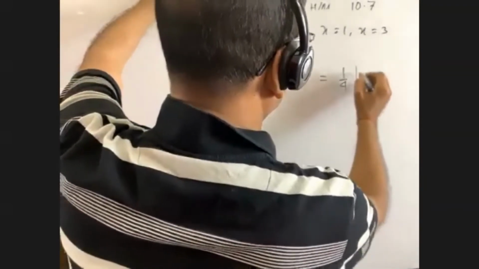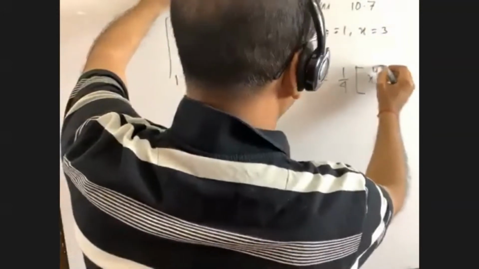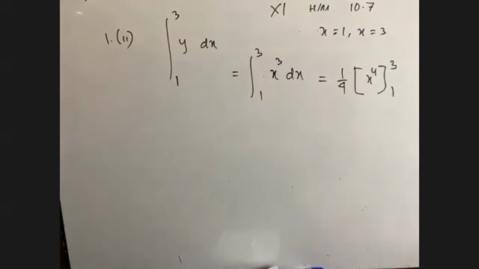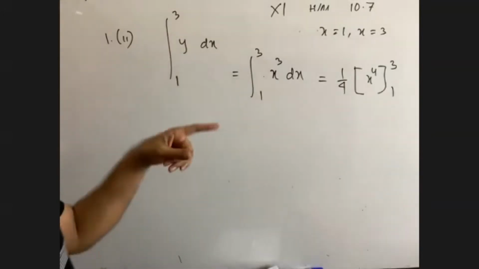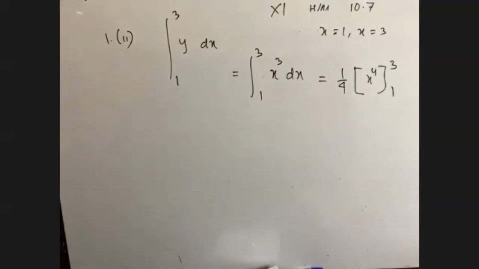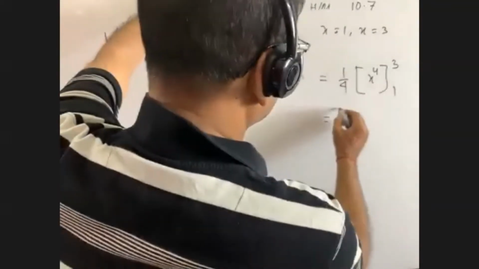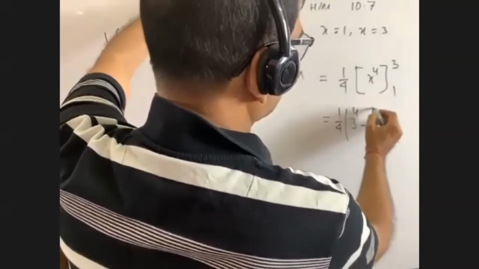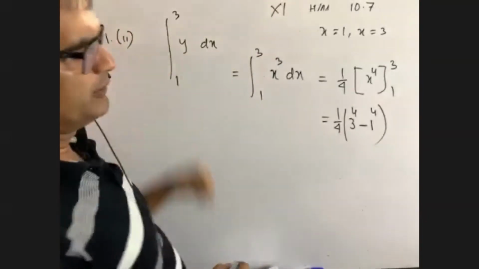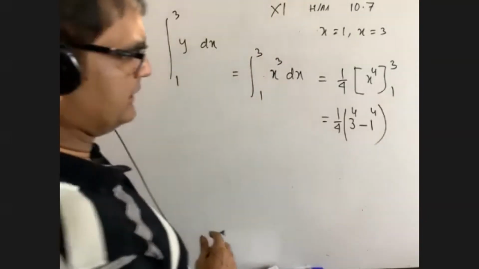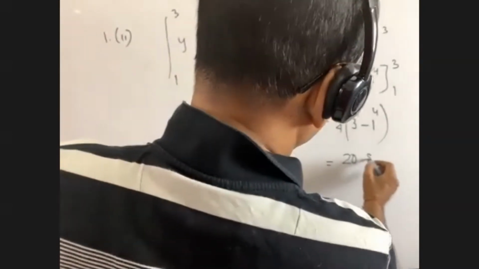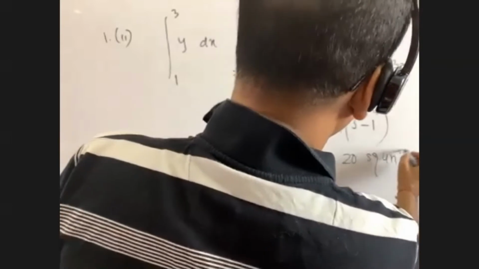1 by 4, x to the power 4, 3, 1. Is it? I mean, x to the power 4 by 4, but I have taken 1 by 4 outside the bracket. Is it okay? Now, you put the value: 1 by 4, x equals to 3, 3 to the power 4 minus 1 to the power 4. So 3 to the power 4 is what? 81 minus 1, 80, 80 by 4. 80 divided by 4 is equals to what? 20 square unit. So we have got our answer.